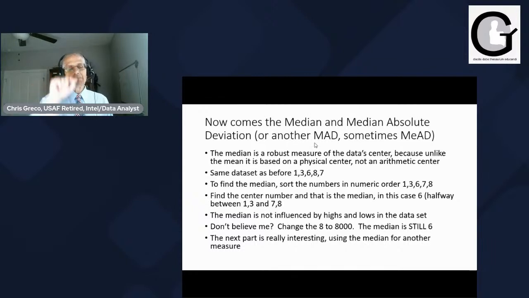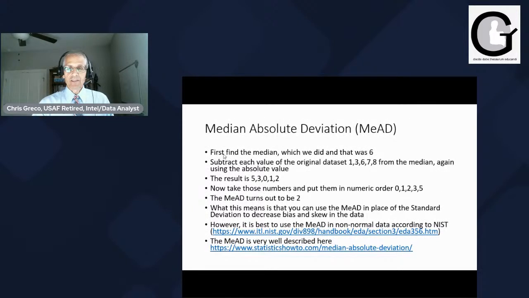So now we take the median and we use it for another measure called the median absolute deviation. You first find the median, as we did. We know it's 6. You subtract each value in the original data set from the median, again using the absolute value. The result is, interestingly enough, 5, 3, 0, 1, 2. You put them in numerical order: 0, 1, 2, 3, 5. The median absolute deviation turns out to be 2.